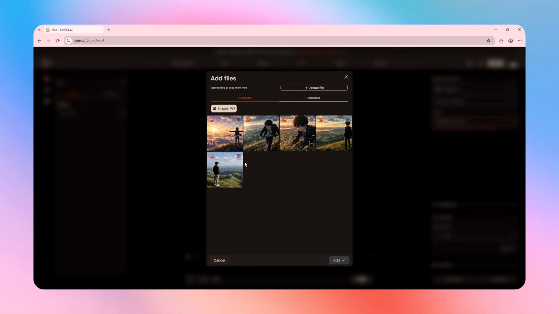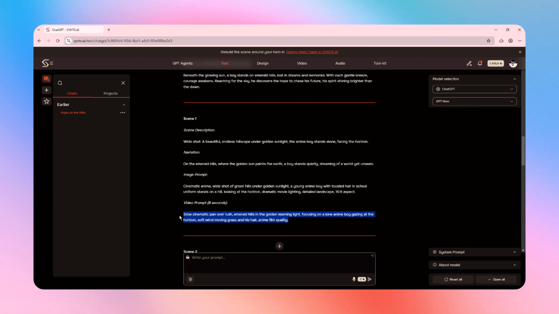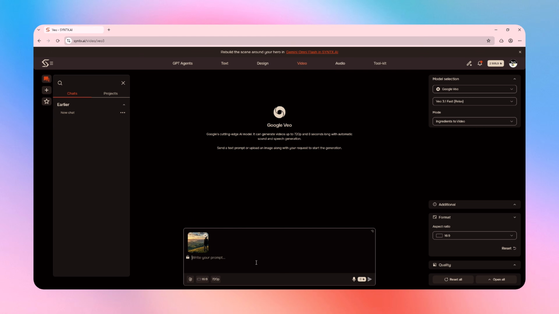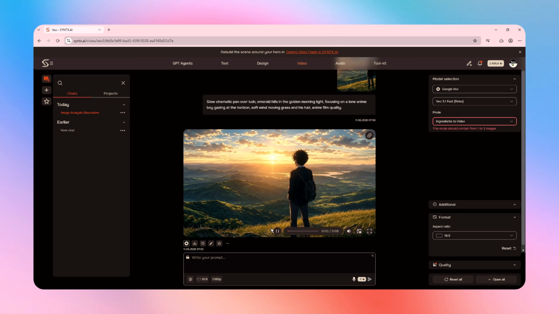I'll upload my first image, then go back to the text section and copy the image to video prompt that ChatGPT generated earlier. After pasting the prompt here, I'll select my quality settings and aspect ratio, then click Generate. Within moments, the image comes to life.